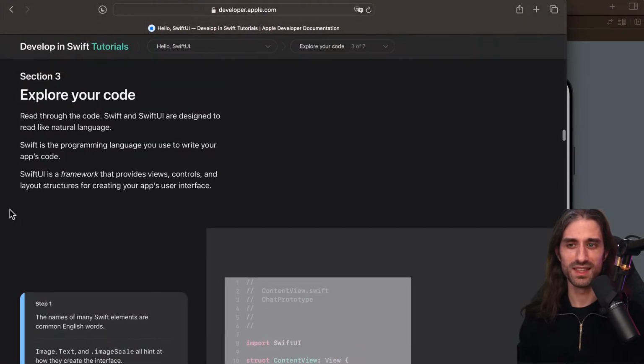So let's see. Now it's about exploring our code. We're going to read through the code. Swift and SwiftUI are designed to read like natural language. Swift is the programming language you use to write your app's code. SwiftUI is a framework that provides views, controls, and layout structures for creating your app's user interface.